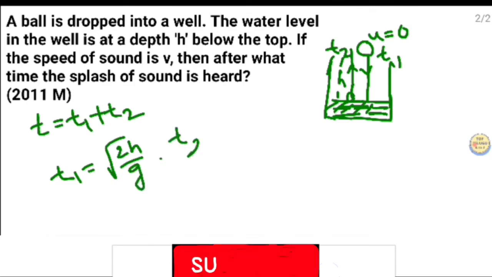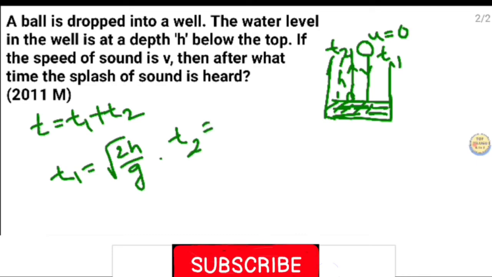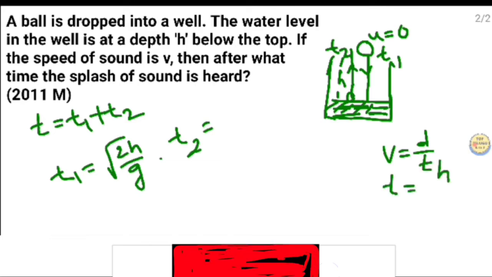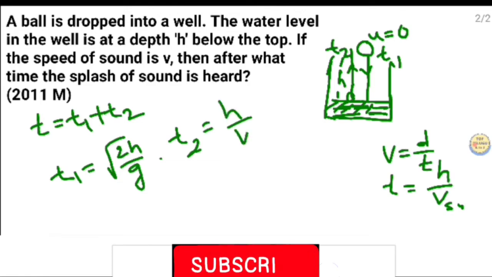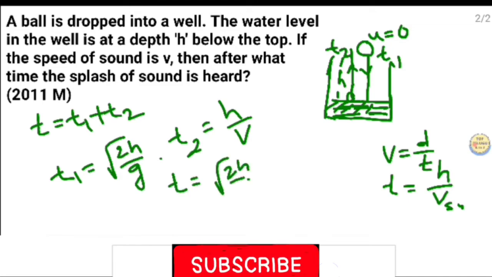And the remaining t2, the time for the sound to be heard: velocity is distance by time, so time t2 is equal to distance, which is h, divided by v, the velocity of sound. So t2 is equal to h by v. The total time T is equal to under root of 2h by g plus h by v.